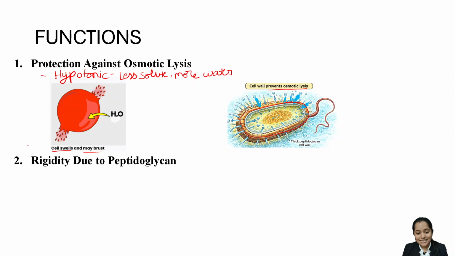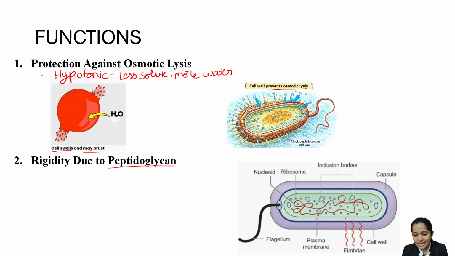Second is, like I said, it provides rigidity due to peptidoglycan. Now you see this cell wall which is present, it forms a mesh-like network due to the presence of this peptidoglycan. And this mesh-like network provides stability or rigidity to the bacteria. Clear? Now comes your third point.